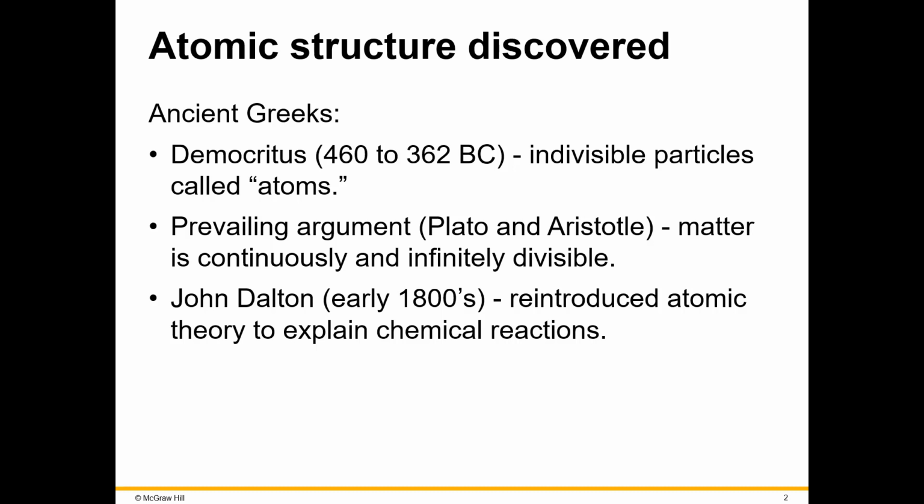Well, at that point, two natural philosophers were kind of the rock stars, and that was Plato and Aristotle. They thought this idea seemed speculative and dismissed it, and in fact rejected the idea. Because of that, the idea of the atom kind of went away until a chemist in the early 1800s known as John Dalton reintroduced this idea. In fact, his theory on the atom had 5 points, 4 of which are still known to be true today.